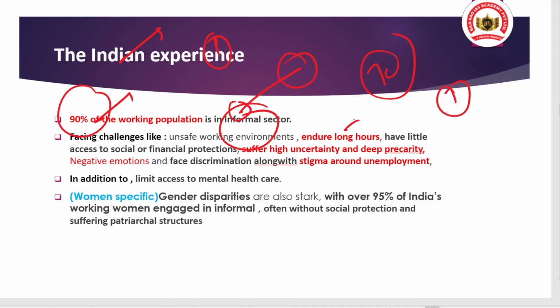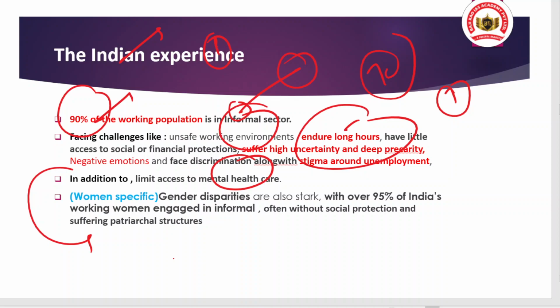Okay, and there is also stigma around unemployment, like if you are unemployed, then your friends or the people around you will tell you that age is going on and you are unemployed, so you will feel a stigma from inside. That is also an important point. In addition, we have limited access to mental health care. We do not consult doctors if a mental issue arises, and because of that, extreme steps may be taken by a person facing depression or an emotional crisis.